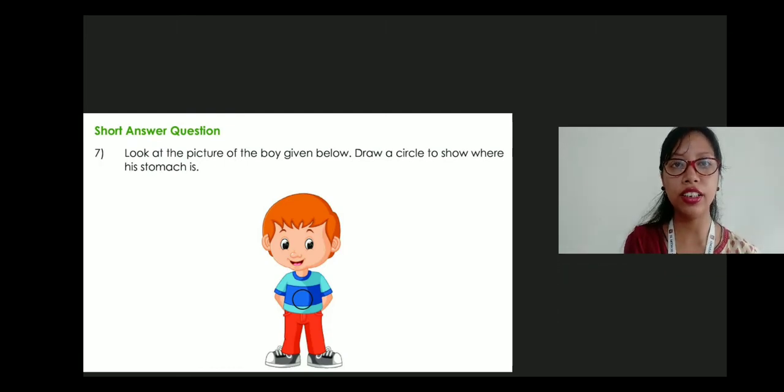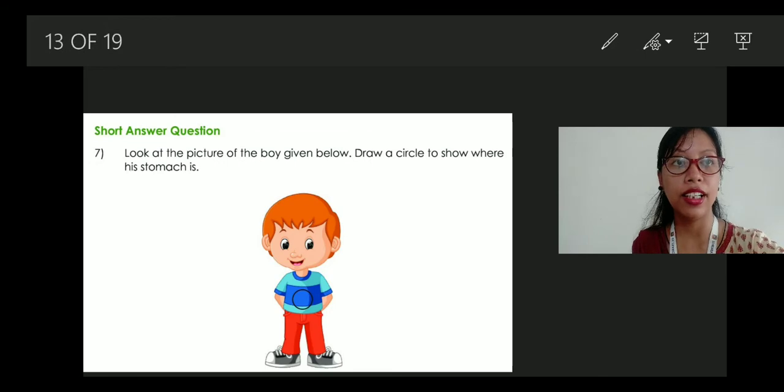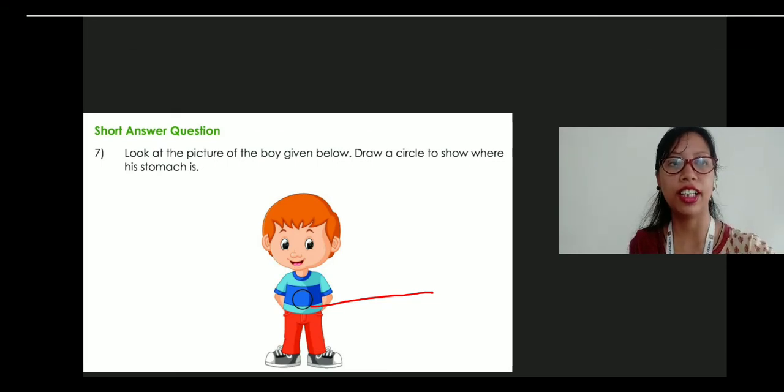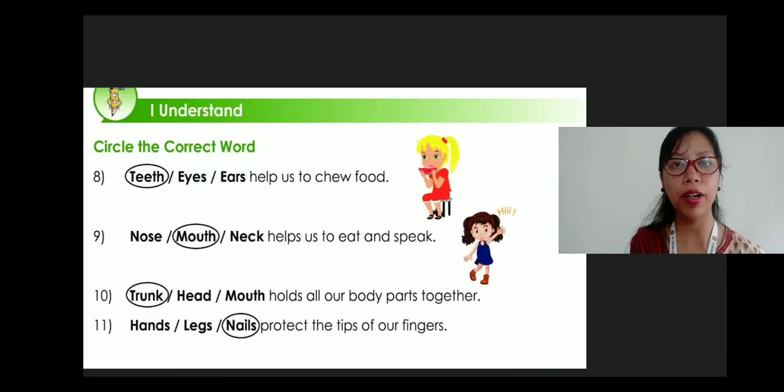Now let's move towards the next page. As you can see here, question number 7. Look at the picture of the boy given below. Draw a circle to show where his stomach is. Now this is a boy, right? So where do we have our stomach? As you can see here, there is a black circle. So this is the stomach. You are going to make a circle around the stomach. Okay, next let's move to the next one.